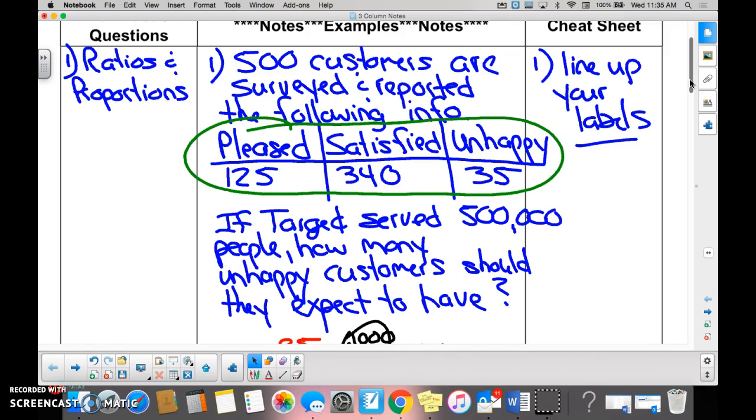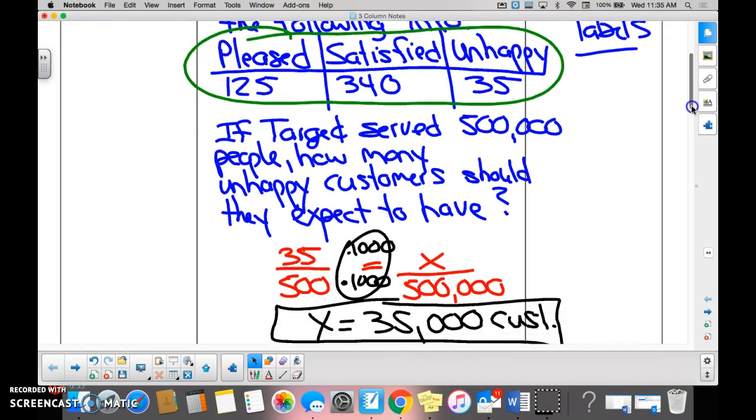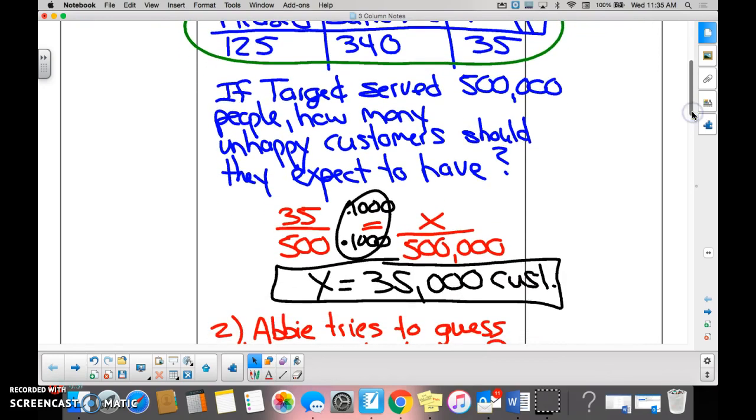We needed to report back to our boss because at our company, which is Target, we serve 500,000 people, and my boss asked me to figure out how many customers were unhappy. I said, boss, I can't call them all. The boss said, figure it out.